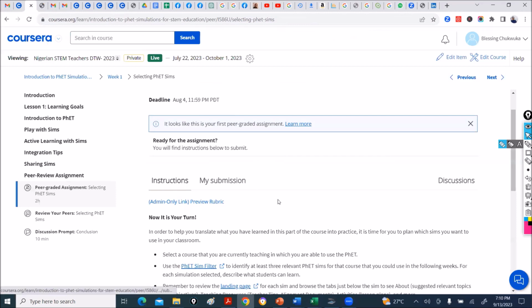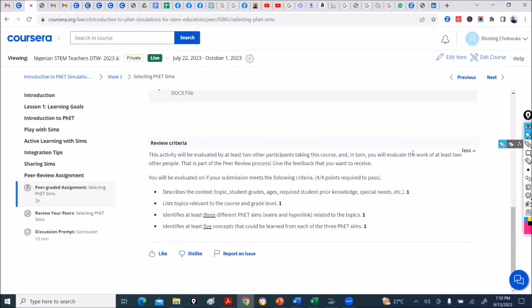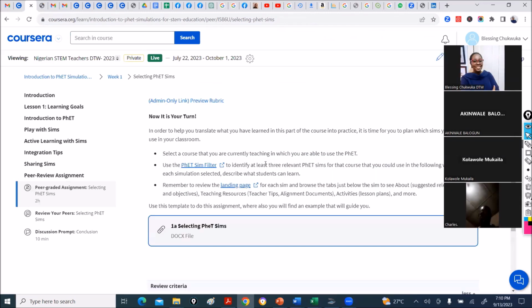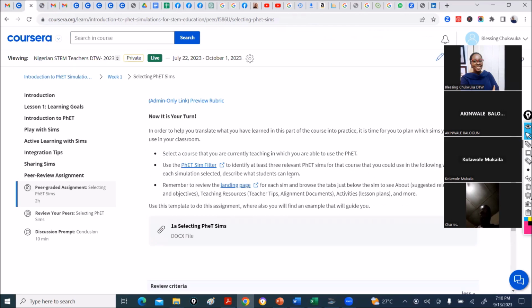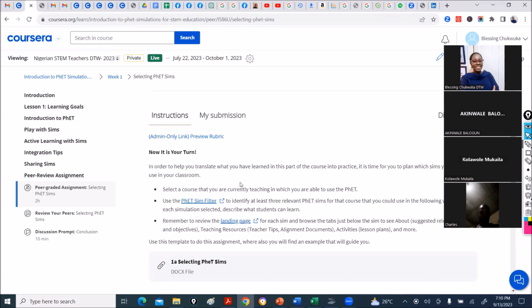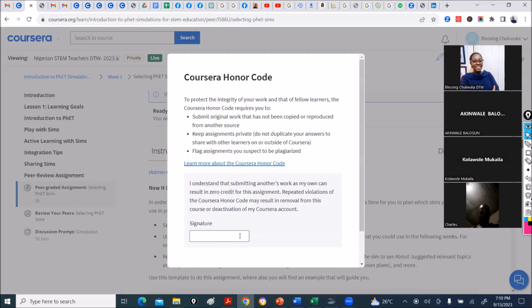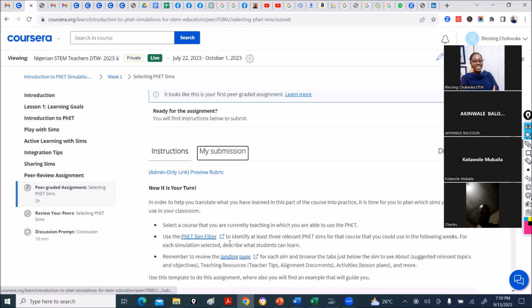All you need to do is click. These are the review criteria, which are the same instructions as here. So it's always good to be patient and read through the instructions. It's quite simple and straightforward. All right, so here you go. To submit, you click submit, and your signature, which is your name.